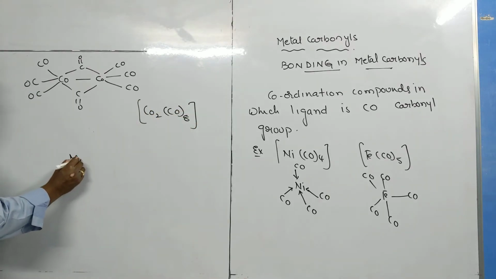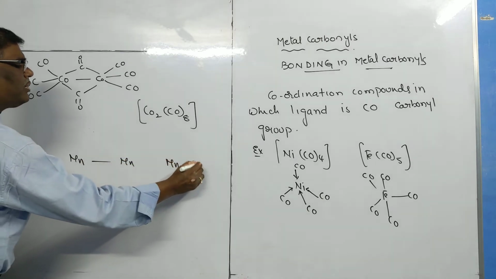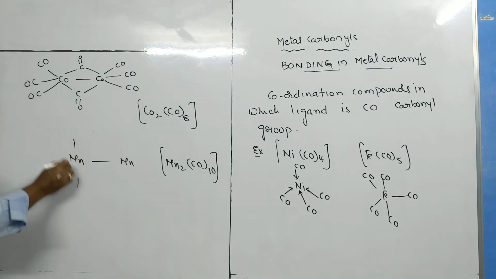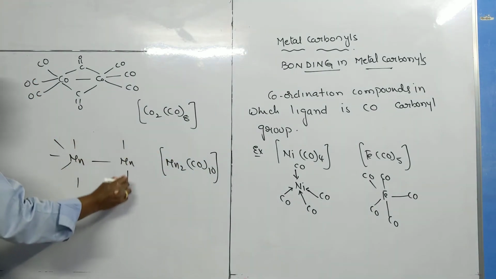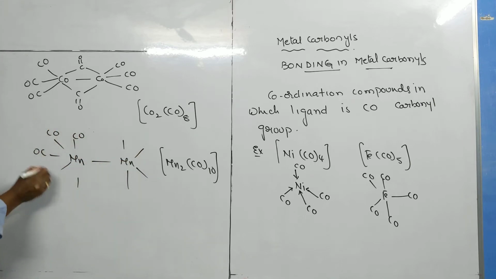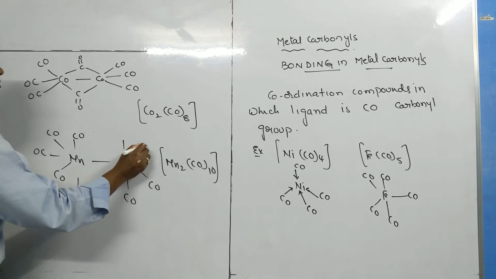Similarly, manganese, dimanganese, Mn2(CO)10. This is also polynuclear. So each one is surrounded by 5 CO ligands.